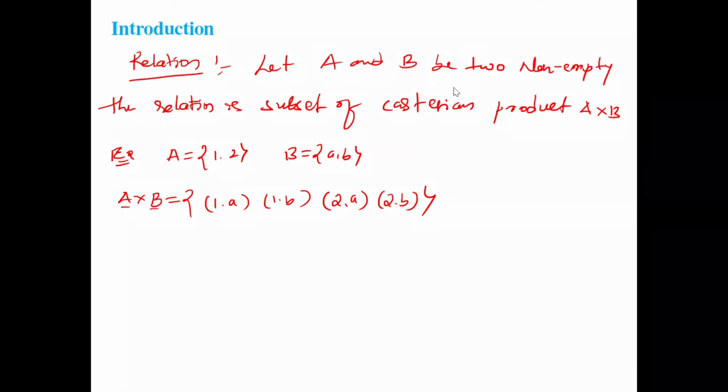Okay, no need to worry about the notes. After finishing this, I'll share this PDF file in our WhatsApp group. Please note down, I'm going to revise once again. A cross B is a Cartesian product. In that Cartesian product, whichever subset we get, all those subsets we call a relation.